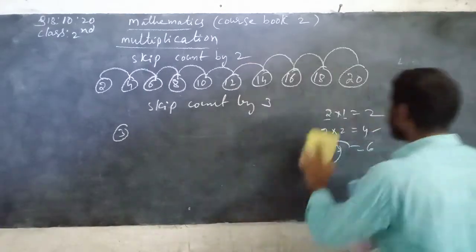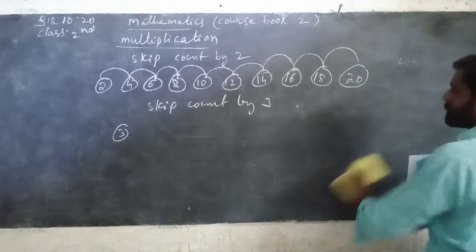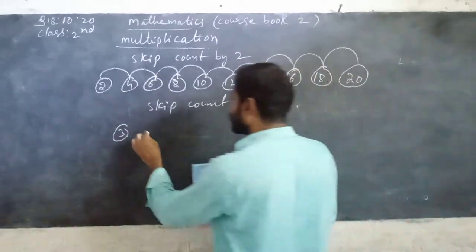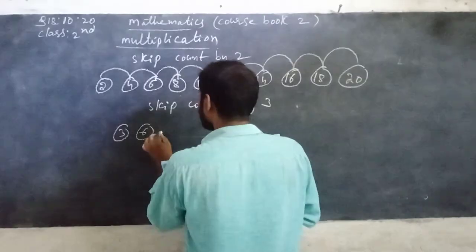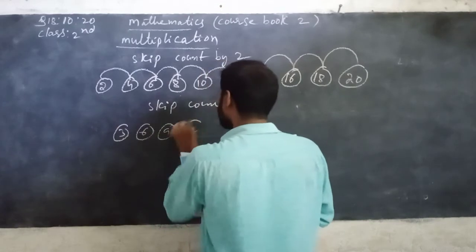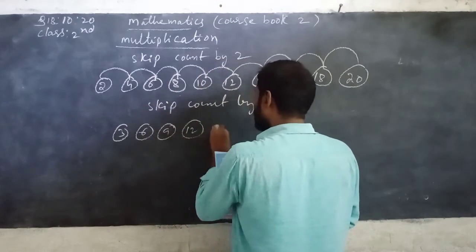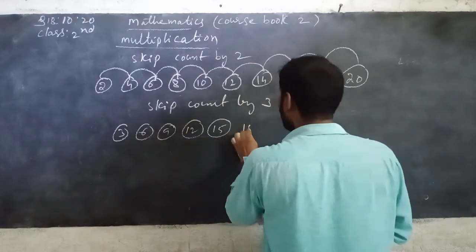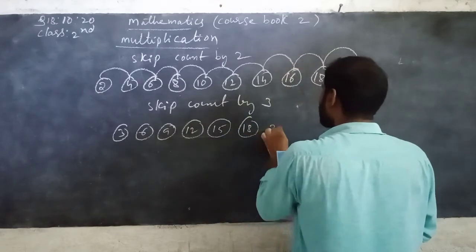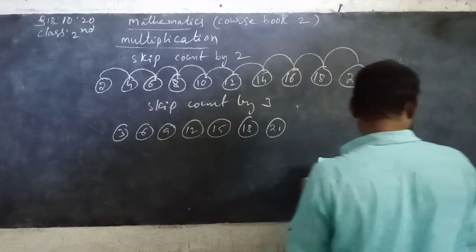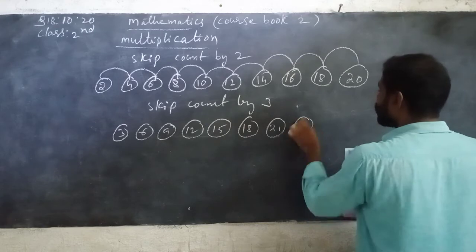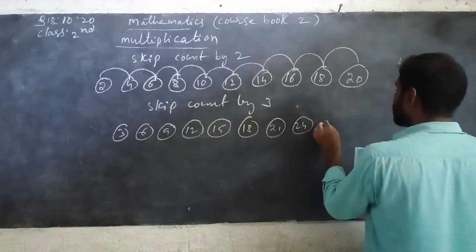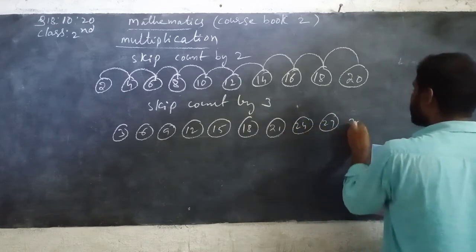See, skip count by 3 means 3 table. 3 1s are 3, 3 2s are 6, 3 3s are 9, 3 4s are 12, 3 5s are 15, 3 6s are 18, 3 7s are 21, 3 8s are 24, 3 9s are 27, 3 10s are 30.